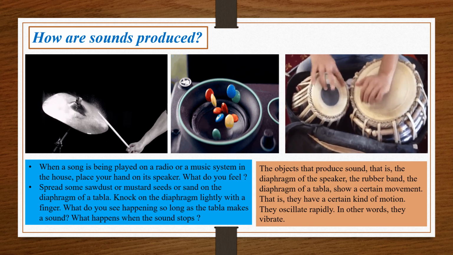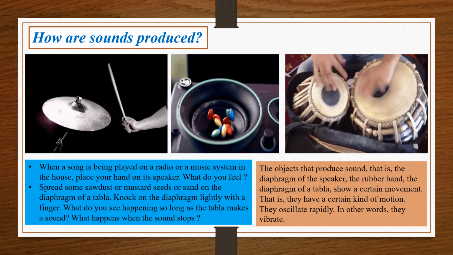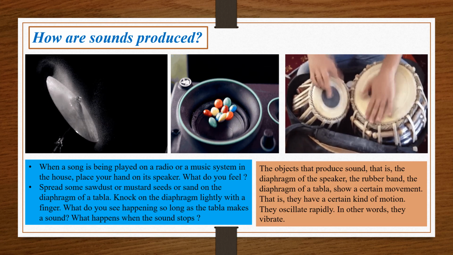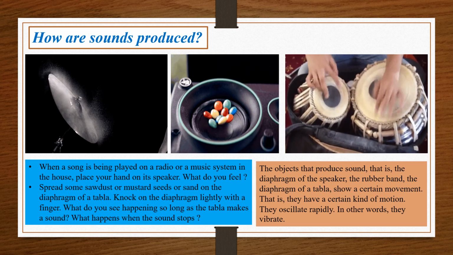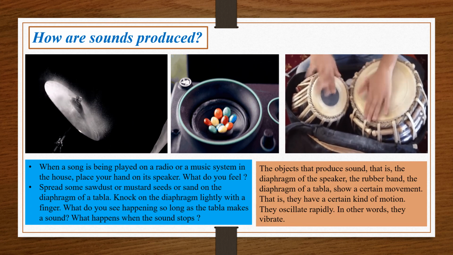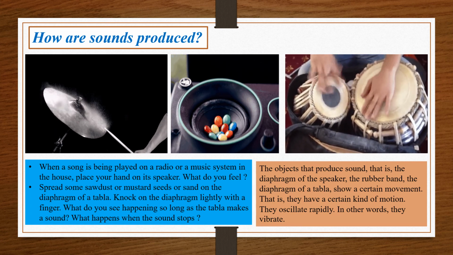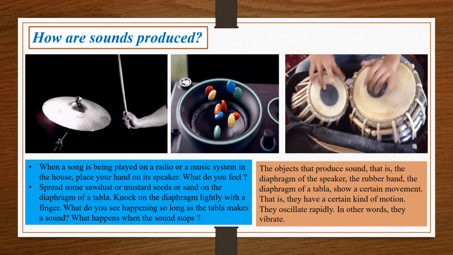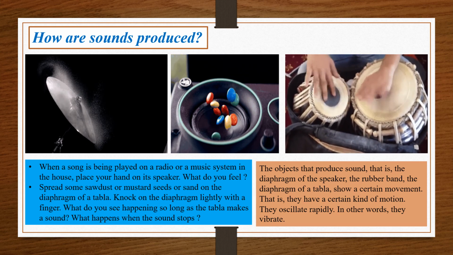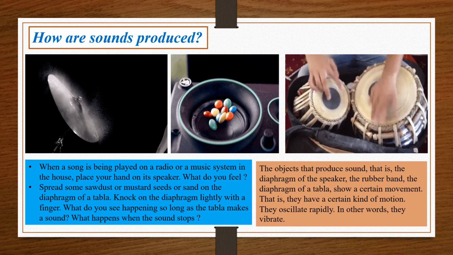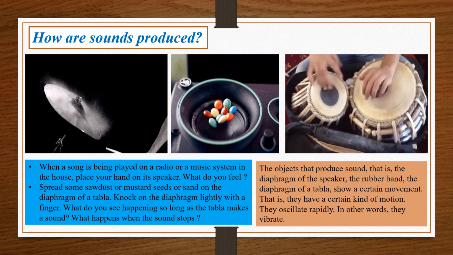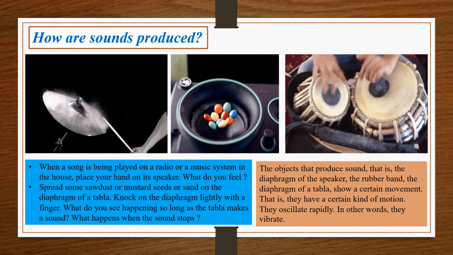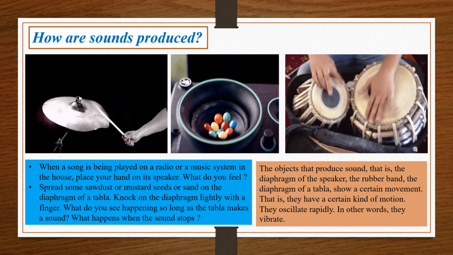Now, if you put some raw sawdust and mustard seeds, राई के दाने, on it and lightly tap the diaphragm of the tabla, you will notice that the particles on the diaphragm will start to move. They will show a certain movement, a certain kind of motion. They oscillate rapidly. In other words, they vibrate.